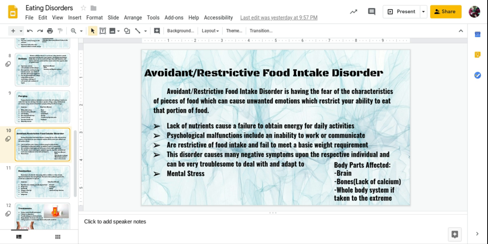Avoidant restrictive food intake disorder. Avoidant restrictive food intake disorder is having a fear of the characteristics of pieces of food, which can cause unwanted emotions that restrict your ability to eat that portion of food. Lack of nutrients can cause failure to obtain energy for daily activities. Psychological malfunctions include inability to work or communicate, very restrictive food intake, and failure to meet basic weight requirements. This can also cause many negative symptoms upon a restrictive individual and can be very troublesome to deal with and adapt to. Mental stress. Some body parts affected are the brain, bones due to lack of calcium, and the whole body system if taken to the extreme.